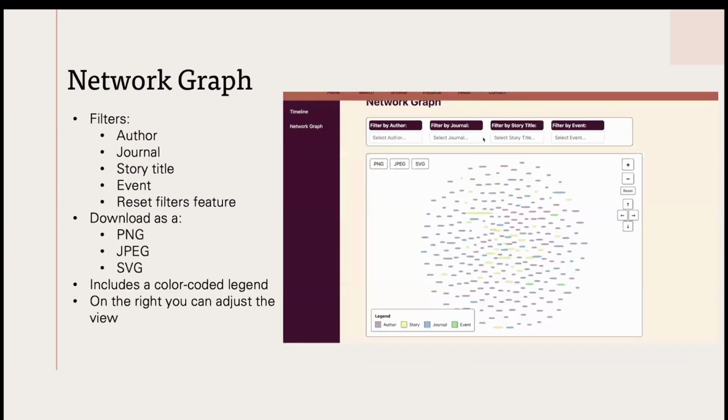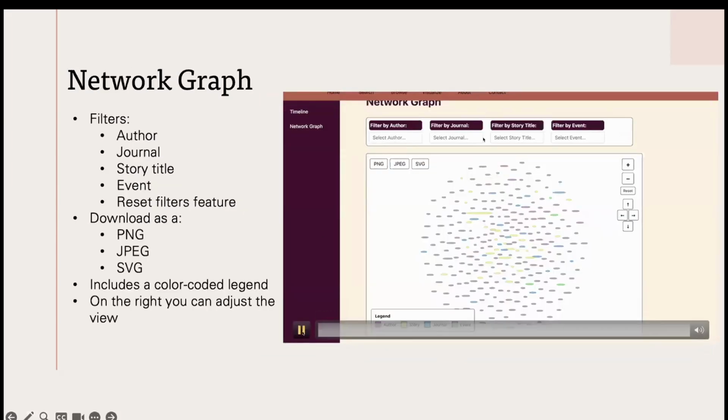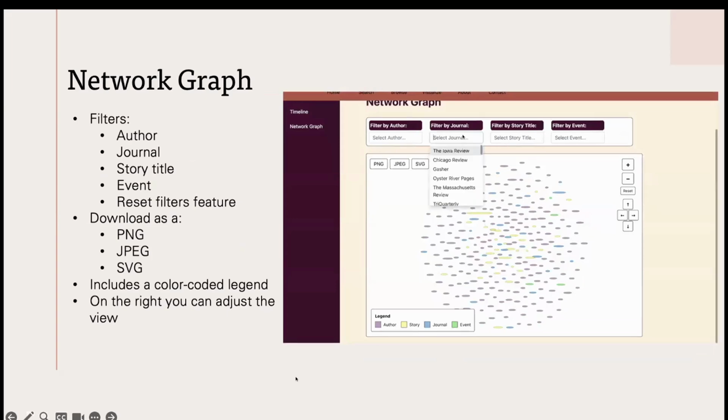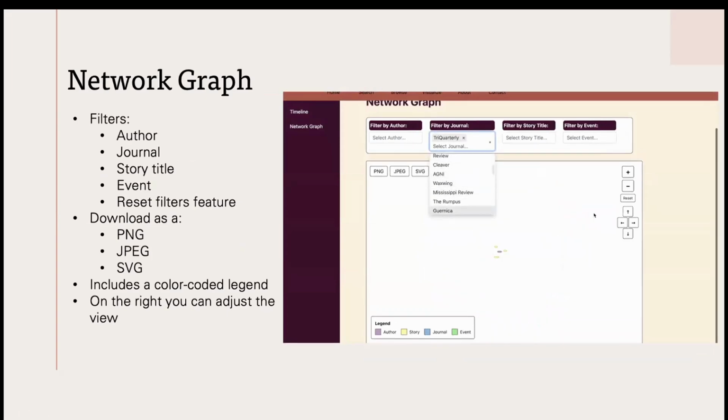Our next visualization feature is the network graph. This is really nice because the user can visually connect the journals to the story titles to the authors. And again, we have a nice filtering method where you can filter by author, journal, story title, and event. We also have a feature where the user can download this. And then we have a legend that is color-coded so it's easily accessible.